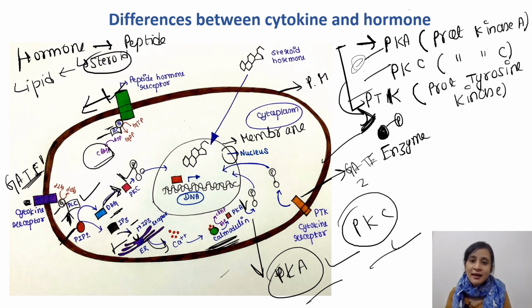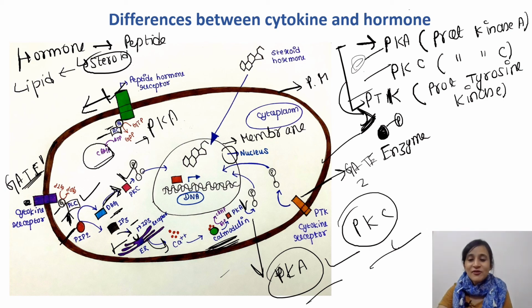Now cAMP, in the presence of the calcium-calmodulin complex, which is there in the cell, will activate PKA again. So these peptide hormones activate PKA. So again PKA is ready.